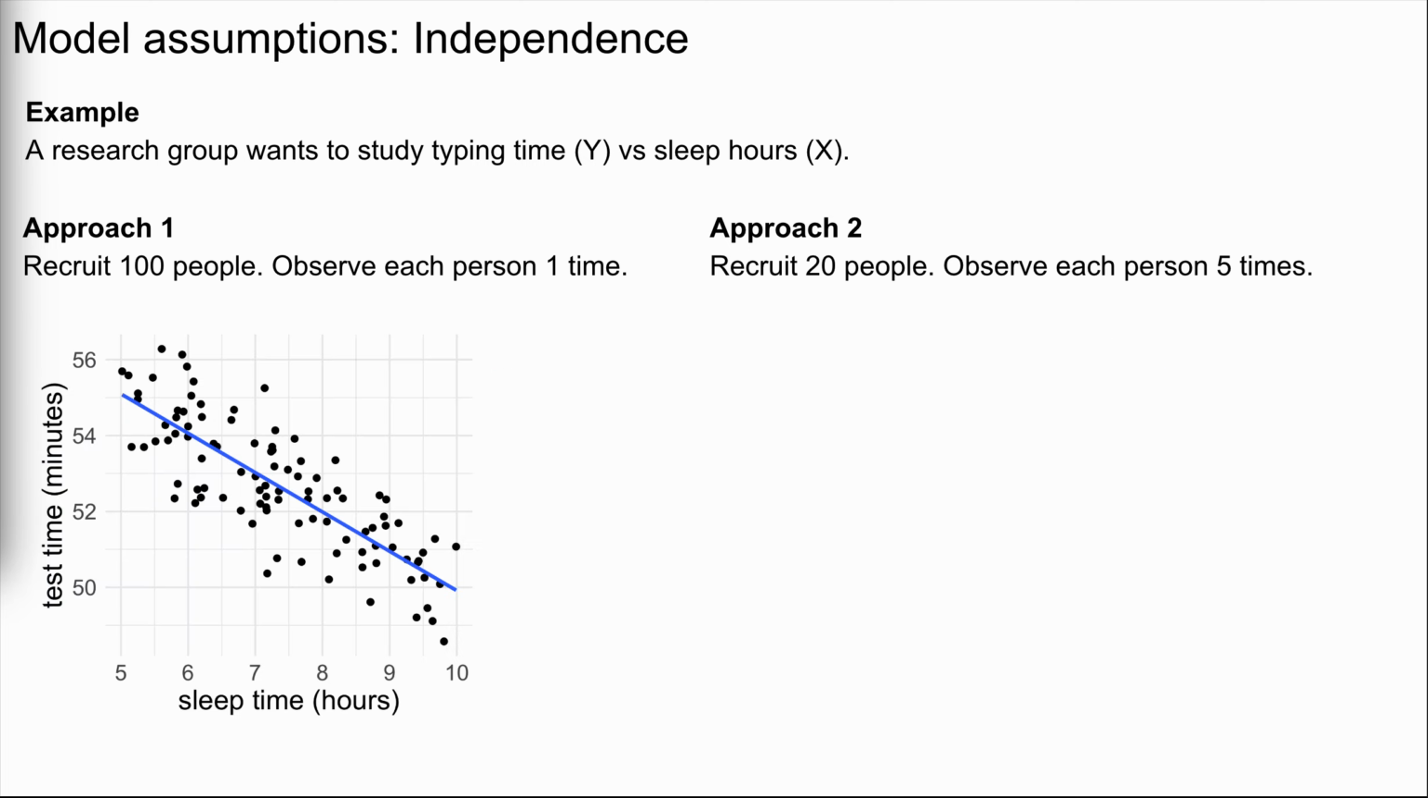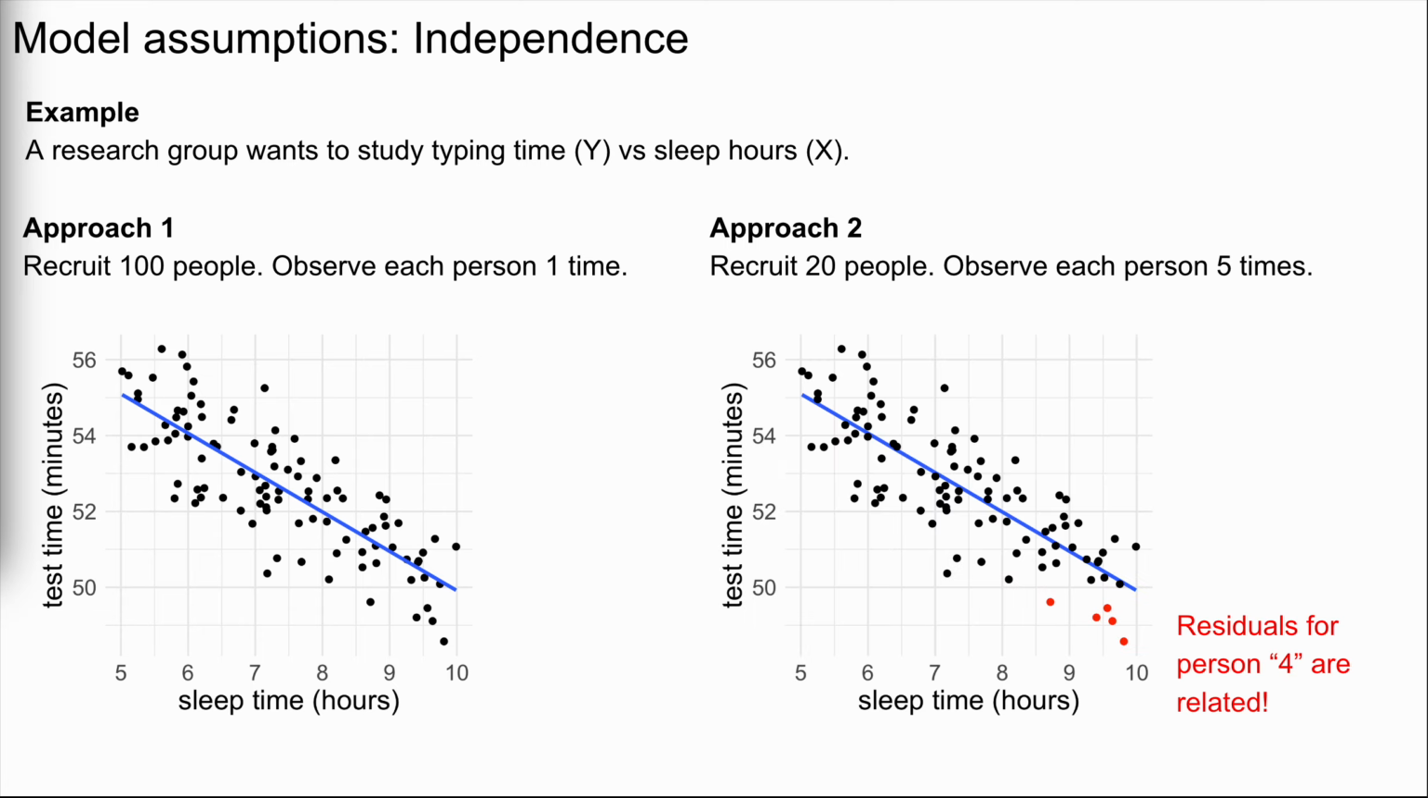In turn, the independence or dependence among our data points can influence the independence or dependence among our model residuals. For approach 1, the 100 individual data points in the scatter plot of typing time versus sleep time are independent. Thus, their model residuals, or how far the data points fall from their regression line, are also independent. But for approach 2, our data points are not independent. In this case, neither are their model residuals.